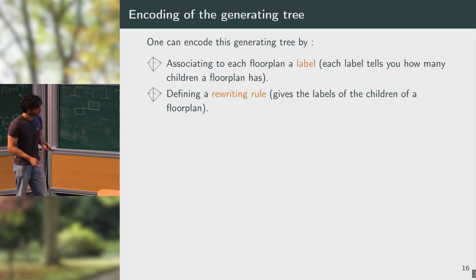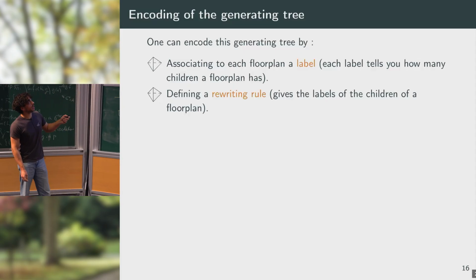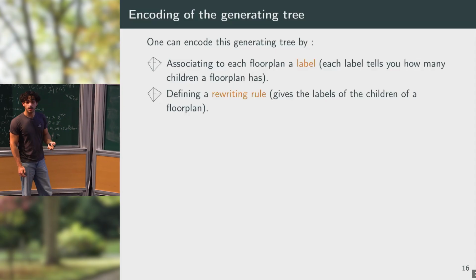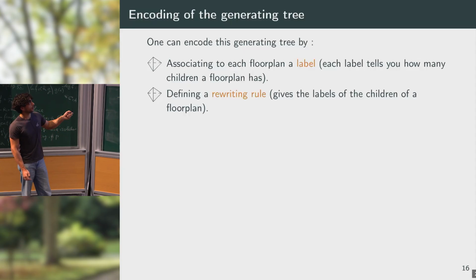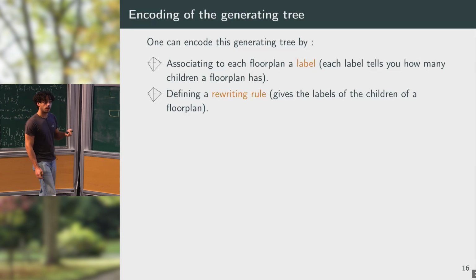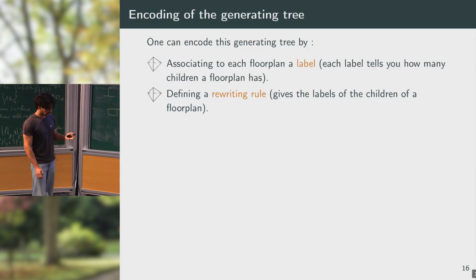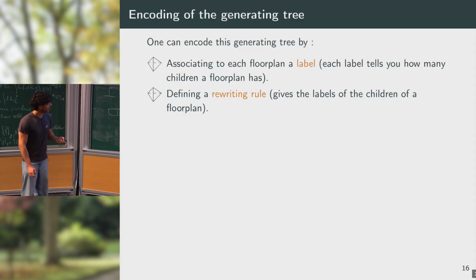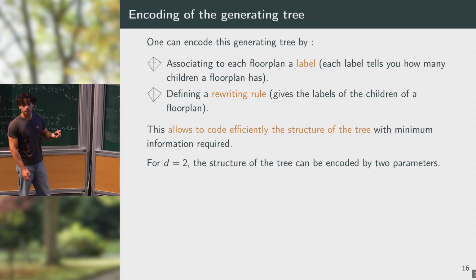So to do so, I associate to each floor plan a label, and by reading this label I can know the number of children of this floor plan, and then I introduce what we call a rewriting rule, which gives me the label of its children. So this, as I said, allows us to encode efficiently the structure of the tree.